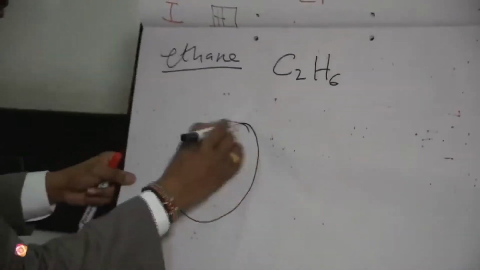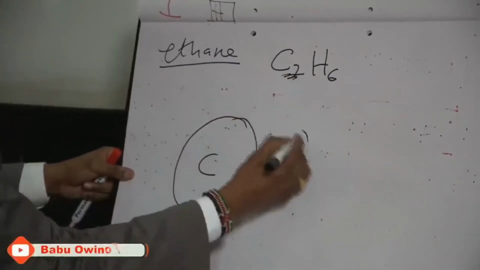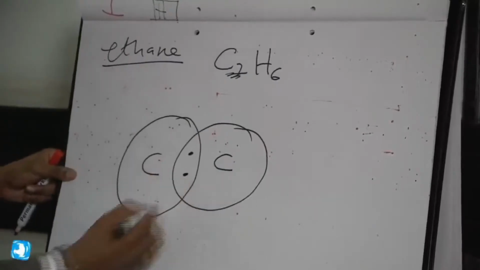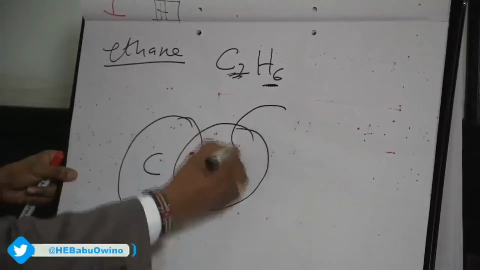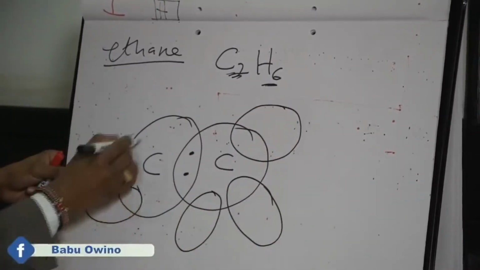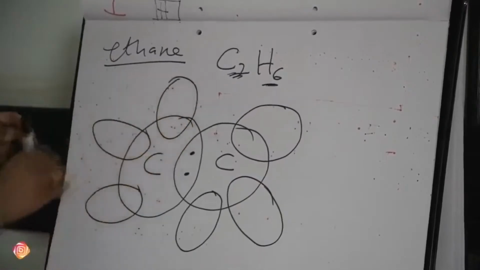Now we go to the next one, which is ethane. Ethane is C2H6. So this one we will move a little bit faster. We show carbon bonding with another carbon. Those are the electrons. Then we have 6 hydrogen, so each carbon will take 3 hydrogen atoms, one from each side.